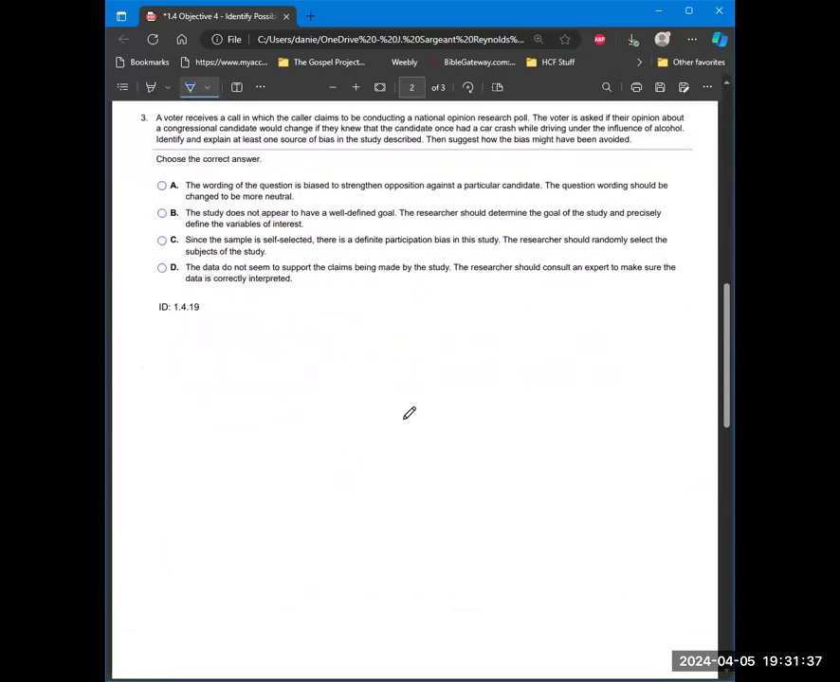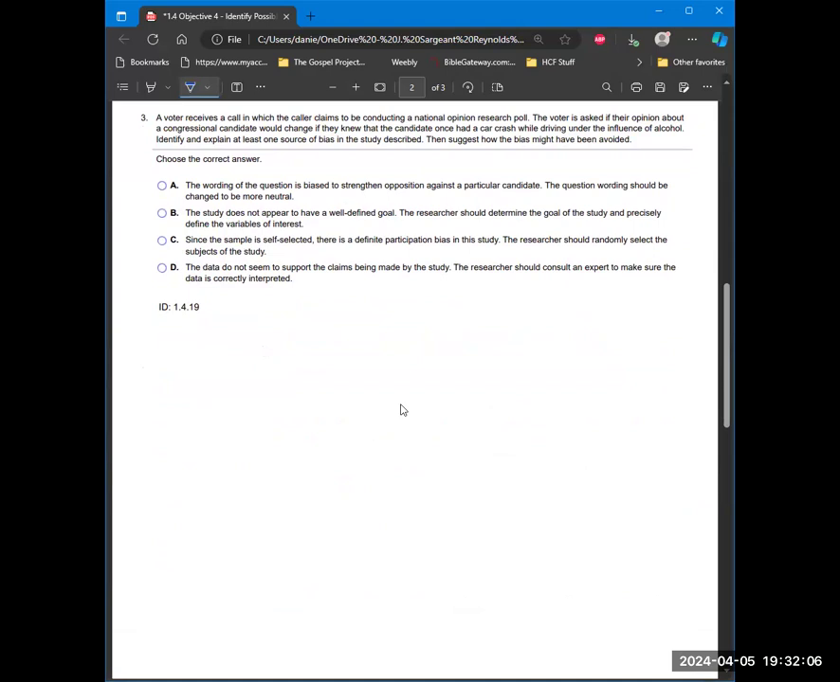And then let's look at question 3 here. A volunteer receives a call in which the caller claims to be conducting a national opinion research poll. The voter is asked if their opinion about a congressional candidate would change if they knew that the candidate once had a car crash while driving under the influence of alcohol.